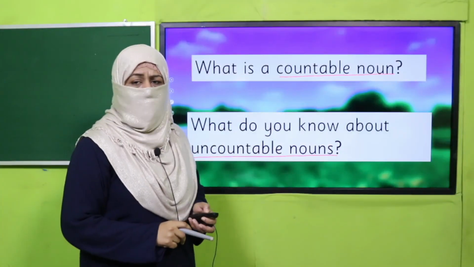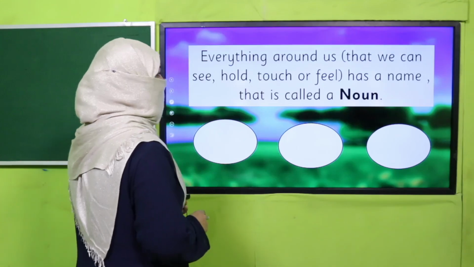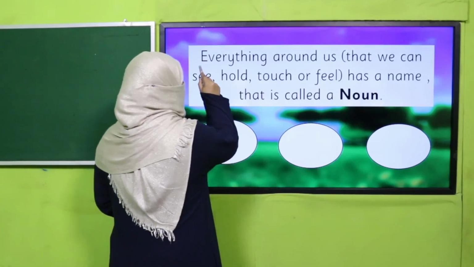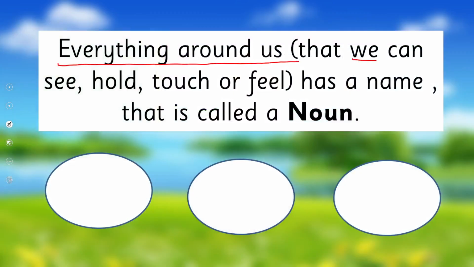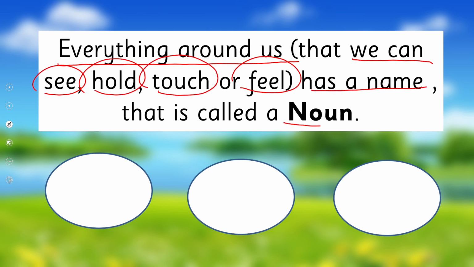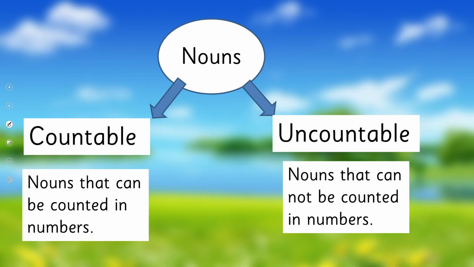Yes, my dear students, I hope you have answered. So I'm going to tell you again, everything around us that we can see, hold, touch, or feel has a name, and that is called a noun. This noun may refer to a person, place, or thing. Now, this person, place, or thing, if it is countable, it is a countable noun, and if it is uncountable, it is an uncountable noun. And what does countable mean?